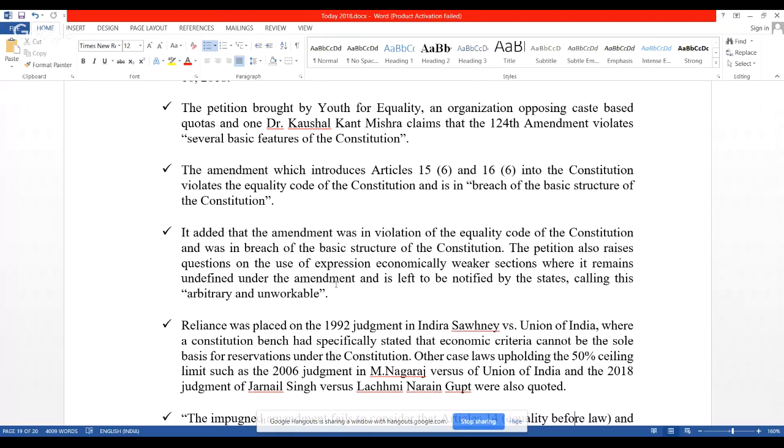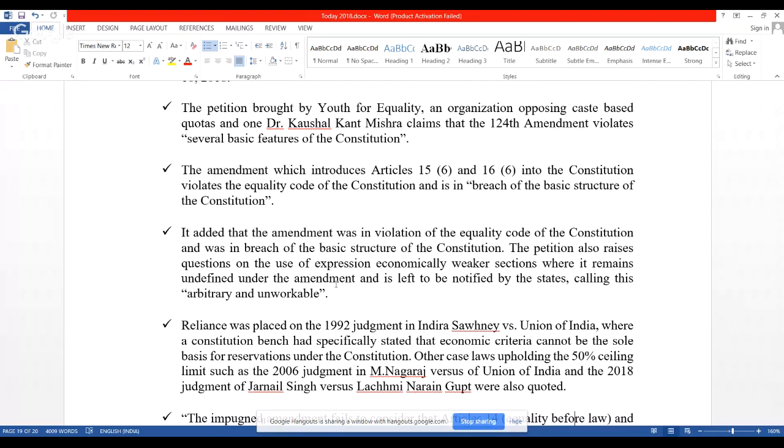In the year 1992, in the Indira Sawhney case, the court made it very clear that economic criteria should not be the sole basis for the government to provide reservations to certain sections under the constitution. Look at this. And of course, in the same case, the Supreme Court also said that reservations should not exceed 50%.